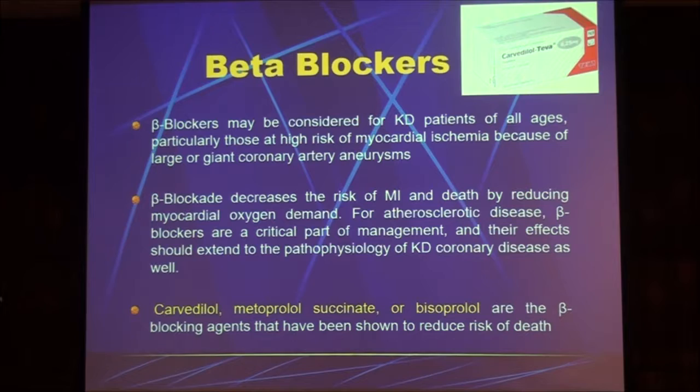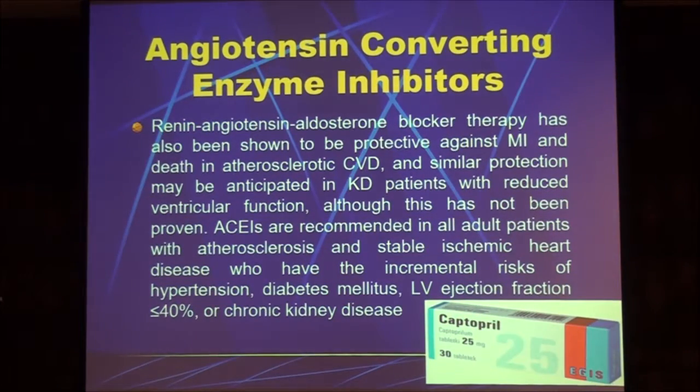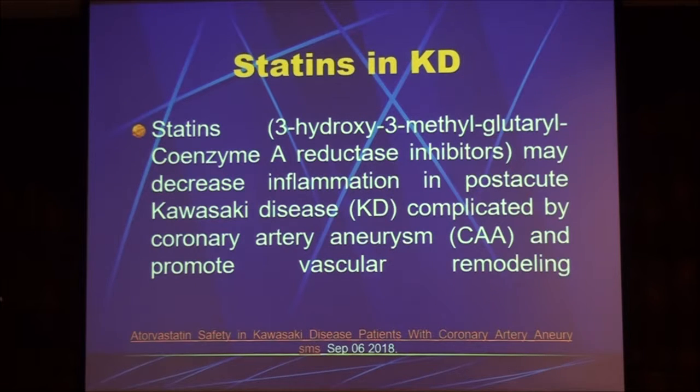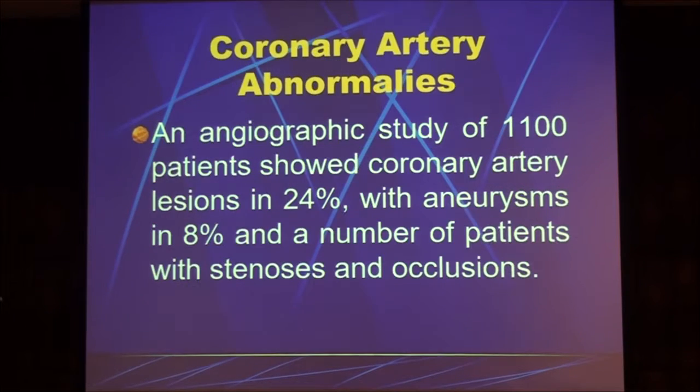So you can give carvedilol, propranolol, okay, Inderal. Then also you can give ACE inhibitors, okay, renin-angiotensin-aldosterone blockers. And also you can give statins, which are 3-hydroxy-3-methyl-glutaryl coenzyme A reductase inhibitors, which may decrease the inflammation in post-acute Kawasaki disease complicated by coronary artery aneurysm and promote vascular remodeling. So you can give statins. Okay?